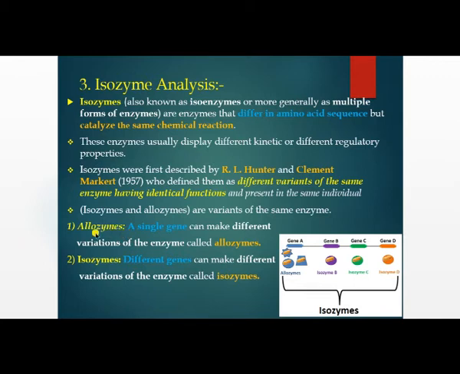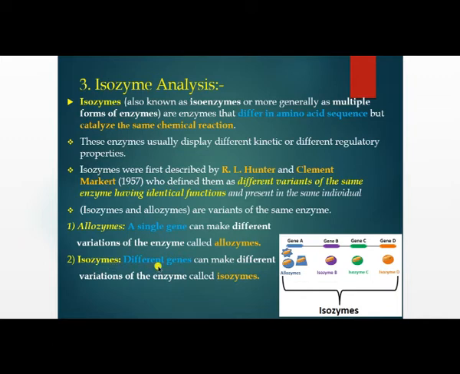Alloenzymes: a single gene can make different variations of the enzyme, called alloenzymes. You can see in this picture, gene A, a single gene, is responsible for forming these three different variations of the same enzyme. So a single gene can make different variations of the same enzyme. So what is it called? Alloenzymes.